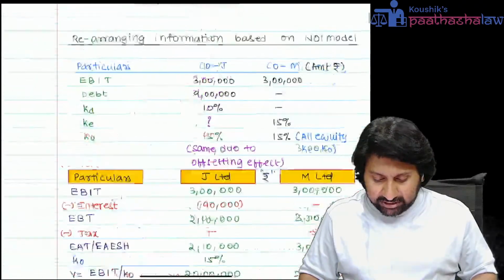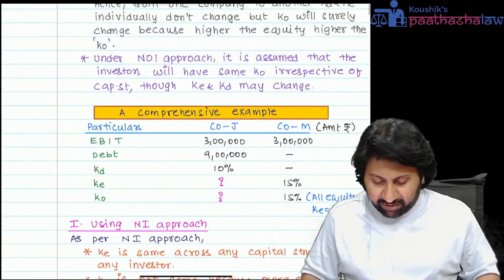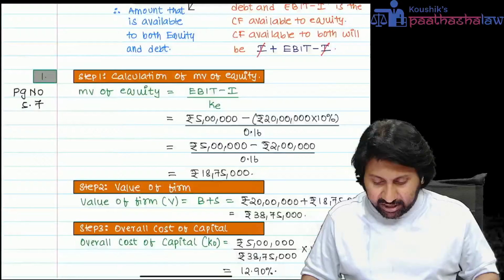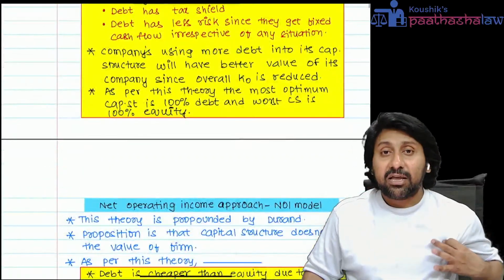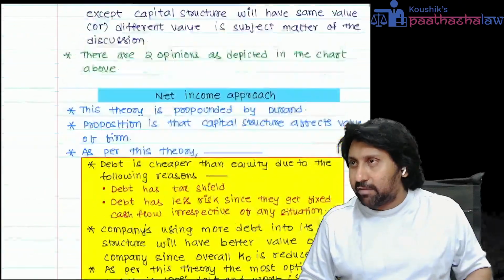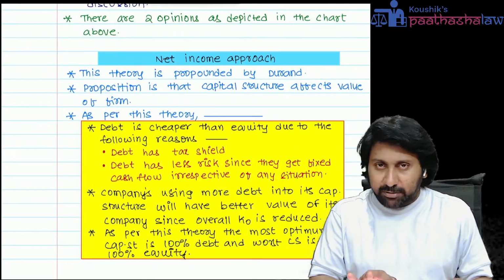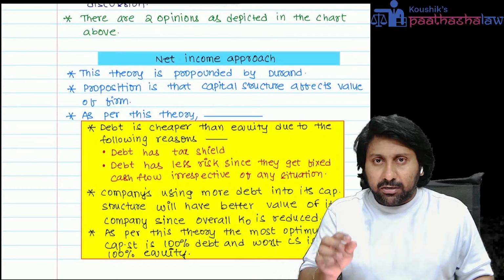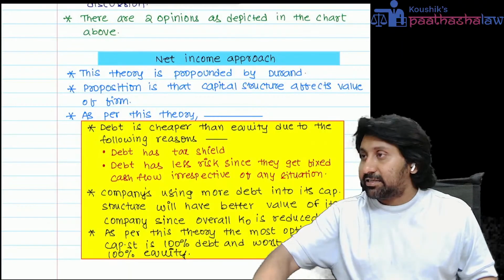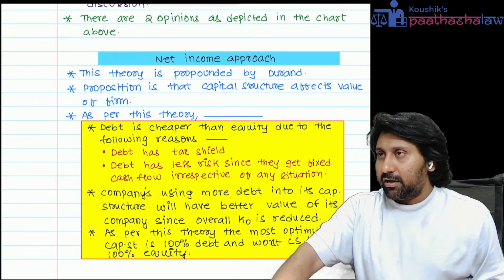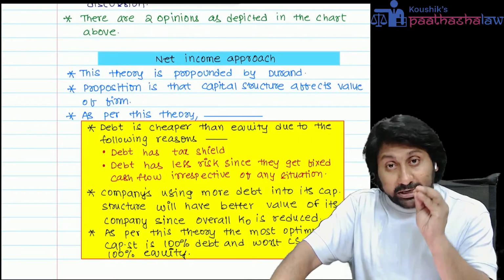I wanted to tell you how one can recognize a question given in examination as net income approach and net operating income approach. Okay. Listen, 5 minutes concept explanation.